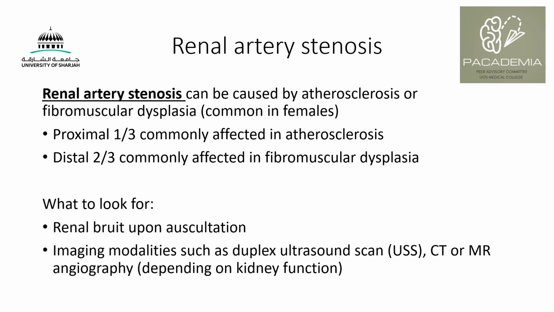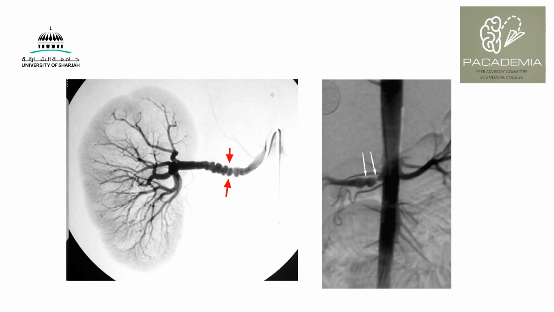So what do we look for when we suspect renal artery stenosis? We have a renal bruit upon auscultation, which can be seen in cardiovascular examination and abdominal examination. Imaging modalities depend on kidney function. If the patient has renal dysfunction, we can do a duplex ultrasound scan. If the patient has good kidney function, we can do CT angiography or MR angiography. And this is a classic feature you can see for fibromuscular dysplasia: string of beads appearance, as you can see here in these two images.